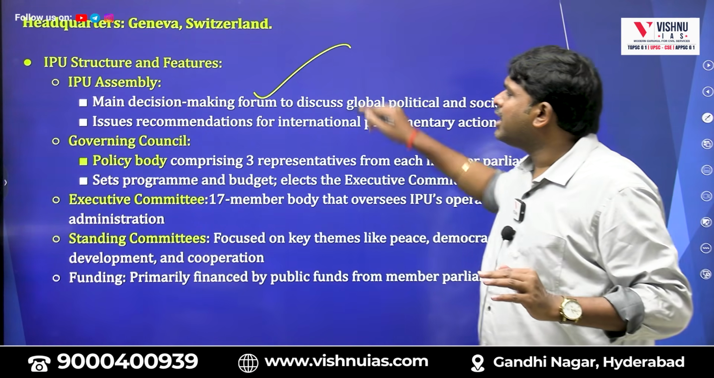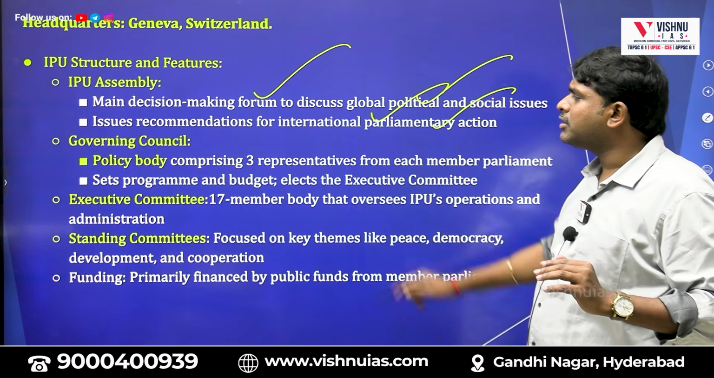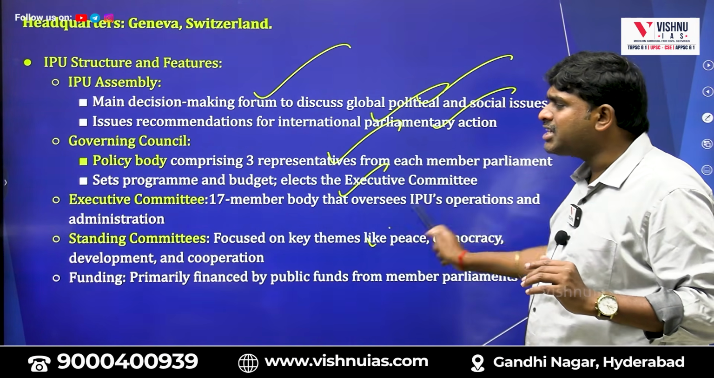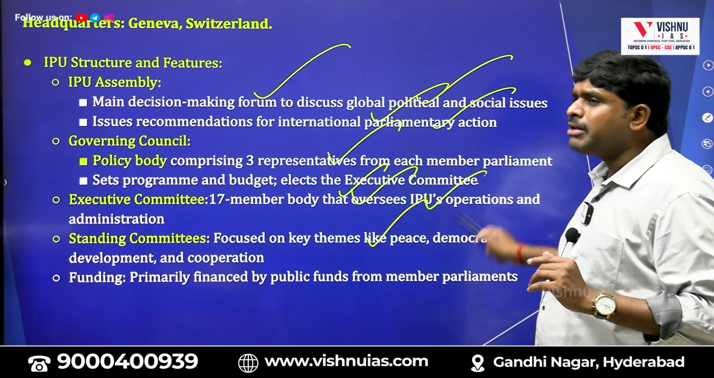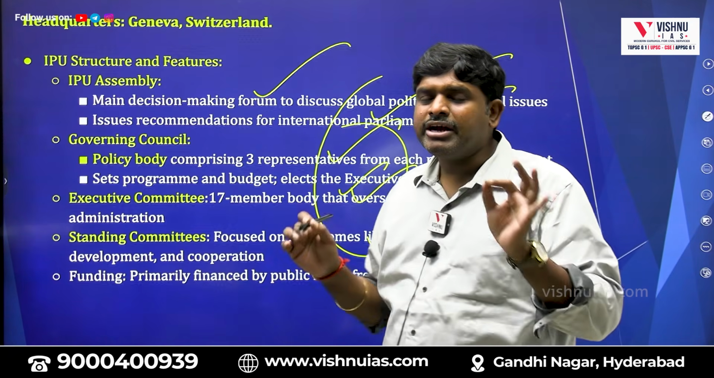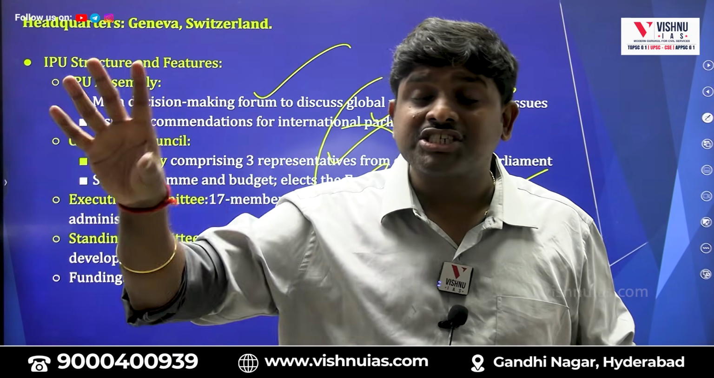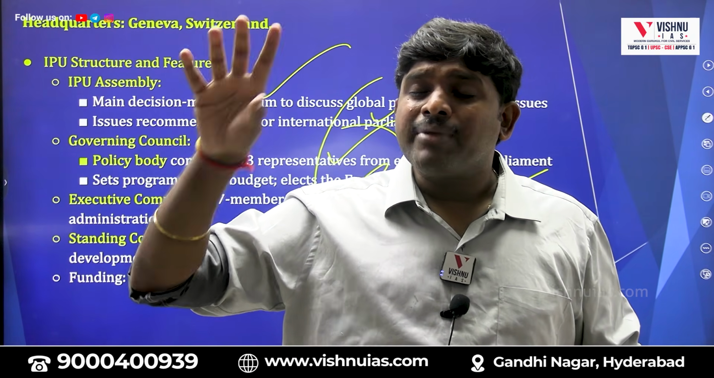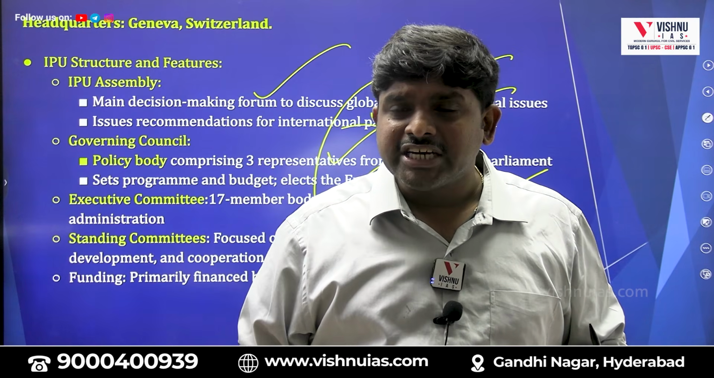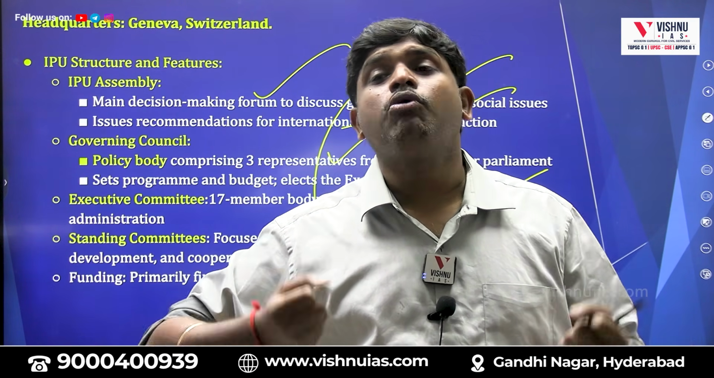What we will discuss: global political issues, recommendations for international parliamentary action. There will be 3 bodies comprising policy body, executive committee, standing committee, and an executive 17-member body that oversees IPU's operations. The main thing is that the 150th Inter-Parliamentary Union assembly was being conducted in Tashkent, Uzbekistan, mainly to discuss democracy, representative institutions, and how to make our parliaments function more effectively.